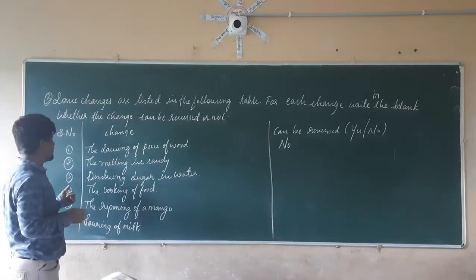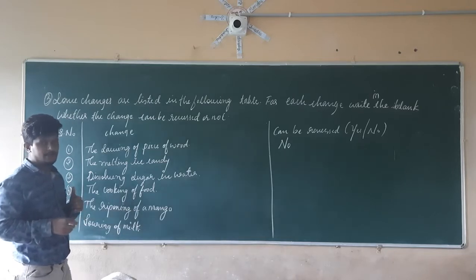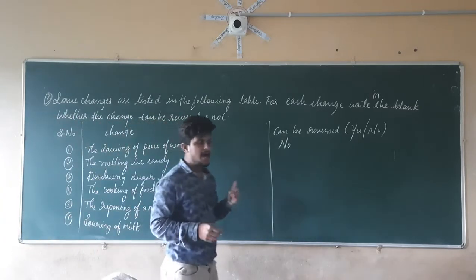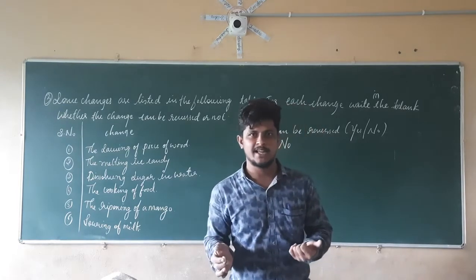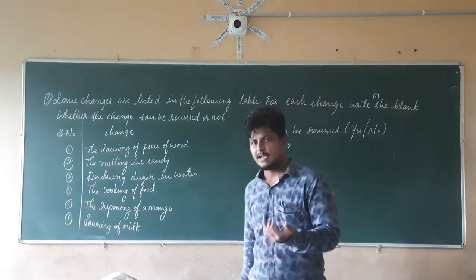So let us take the second question here: the melting of the ice candy. So can this change be reversed? Is it possible that the change which is occurring here can be reversed?